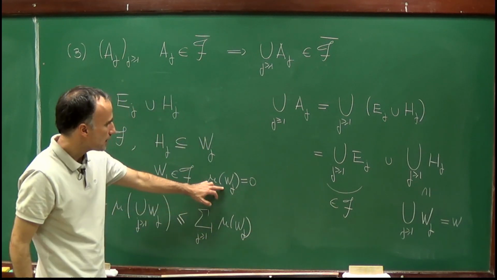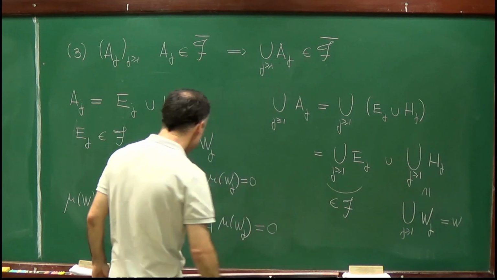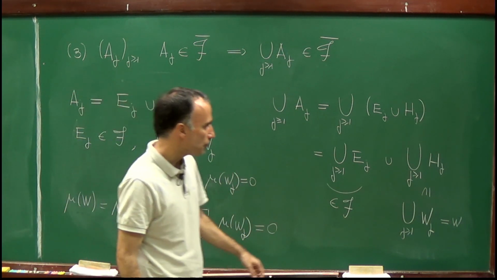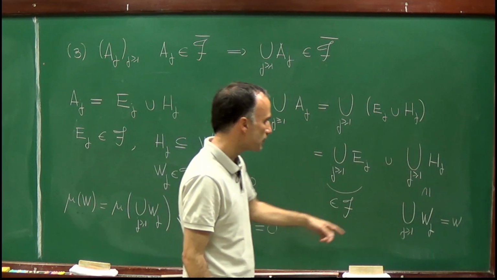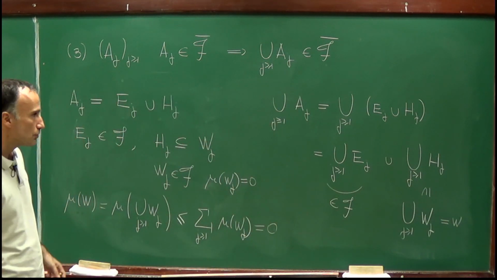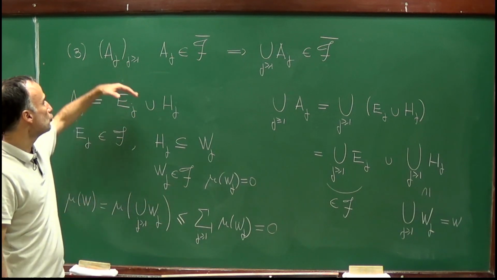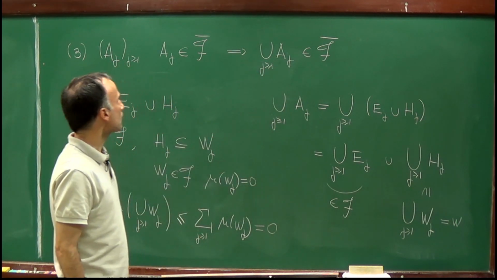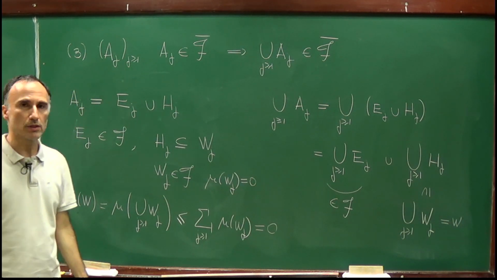And since each Wj has measure 0, this sum is equal to 0, which proves that mu of W is equal to 0, and therefore that the union of Hj is a negligible set in the sense that it's contained in a set W, which belongs to the sigma algebra and which has measure 0, which proves that indeed F bar is closed by countable unions and therefore is a sigma algebra.